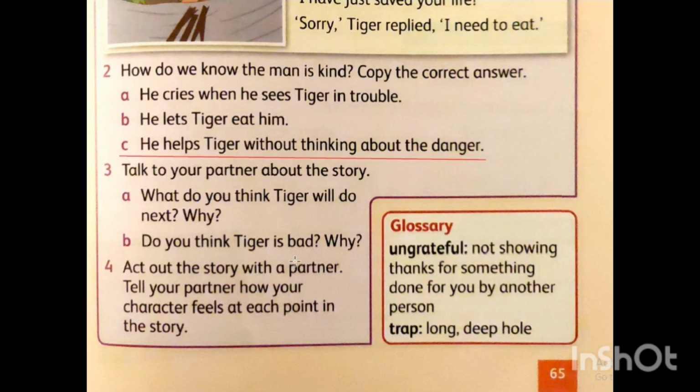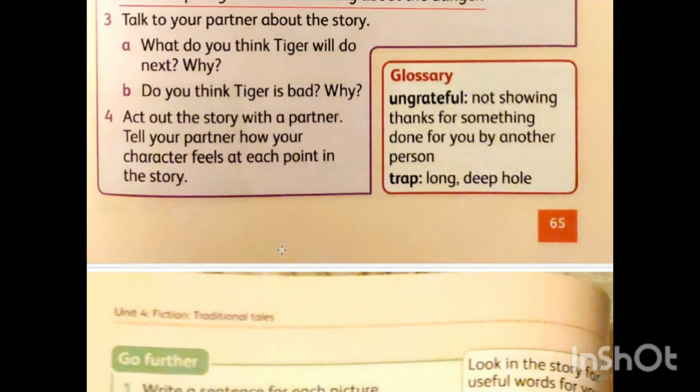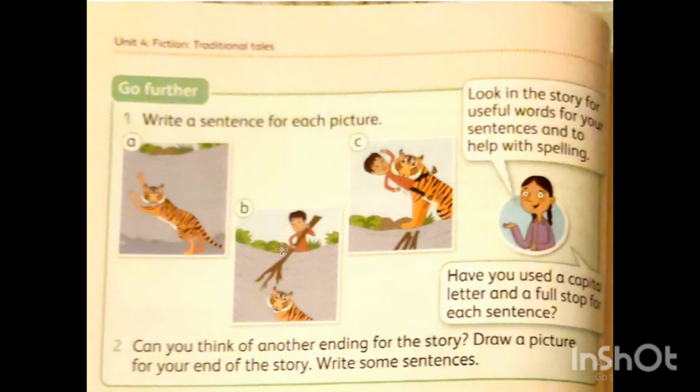Do you think tiger is bad? What do you think? Yes, he is so bad. This is the meaning of ungrateful, because when the man tried to help him, he wanted to eat him and he didn't say thank you to him. So, do you think tiger is bad? Yes, he is so bad. And we know the reason: because he was so ungrateful, because he didn't say thank you to the man. Now we want to discuss the next part.